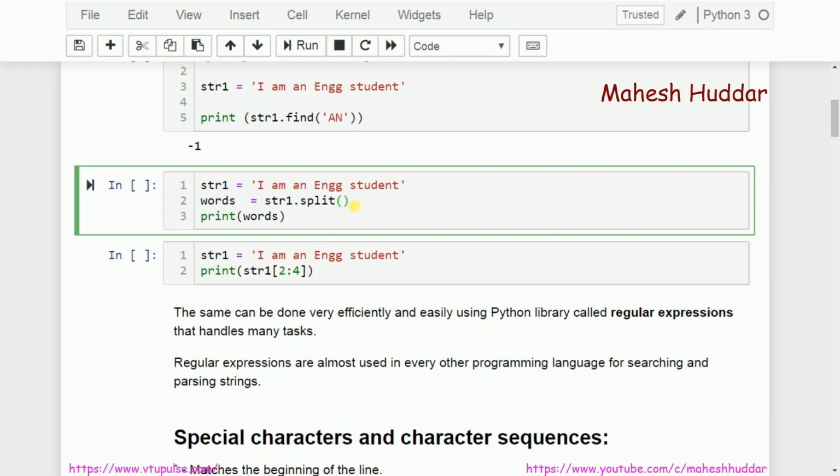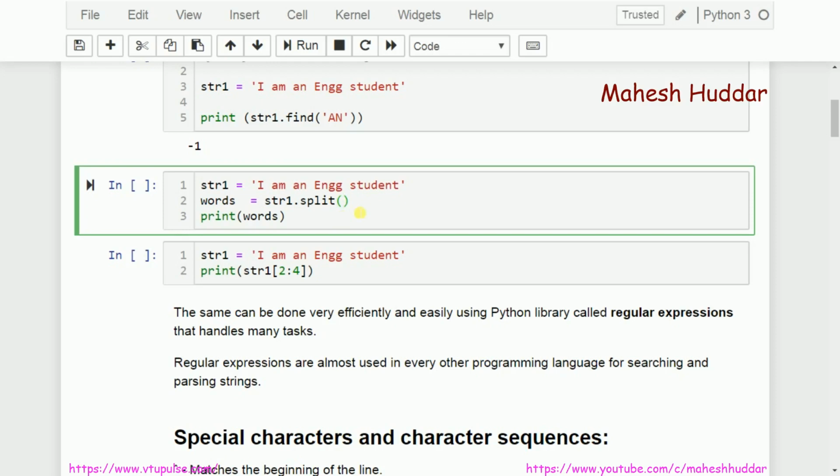Now the problem with this split function is, again, I will not be able to pass a regular expression to it. So there should be some functions available in Python which will accept a regular expression as a parameter, and a single function should do all these particular tasks. So that is the main objective. When I say single function, there may not be a single one, but there should be a minimum number of functions, and they should accept regular expressions as a parameter so that you will be able to do these different tasks.